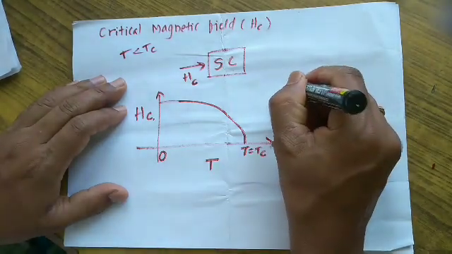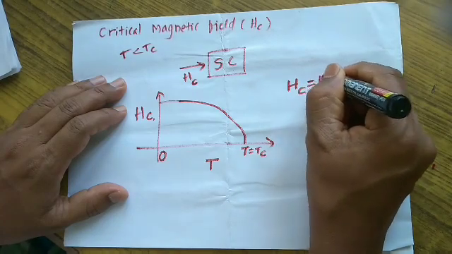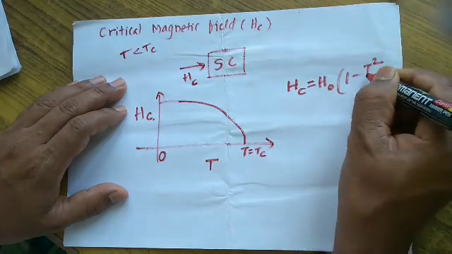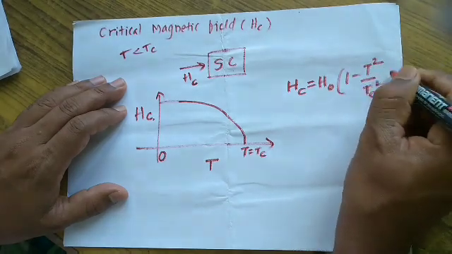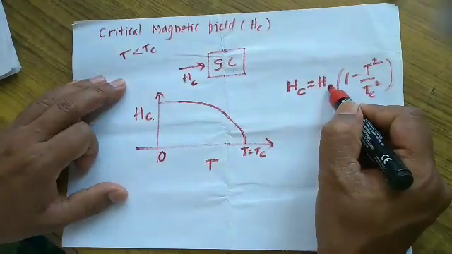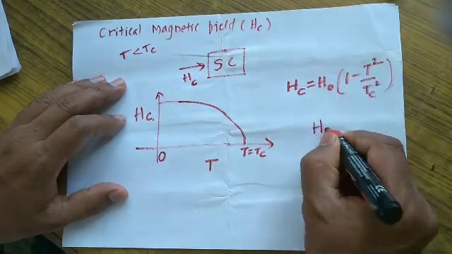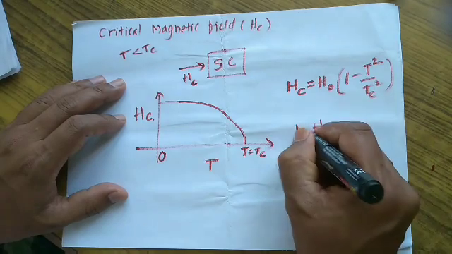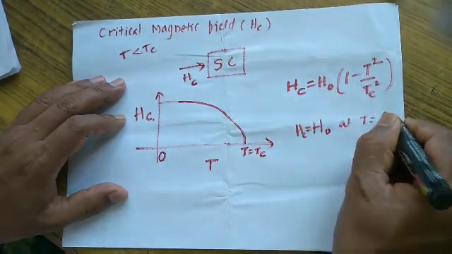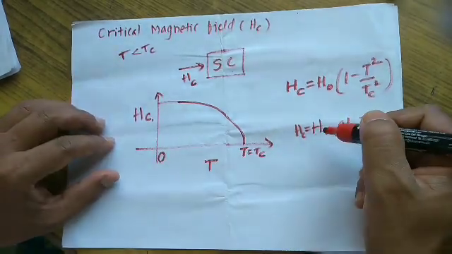And there is a relation to show this: Hc equals H naught into 1 minus T squared divided by Tc squared. This H naught is the highest value or maximum value of Hc, that is at T equal to 0 Kelvin, while Hc is 0 at temperature equal to Tc.